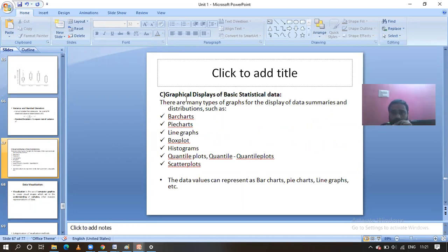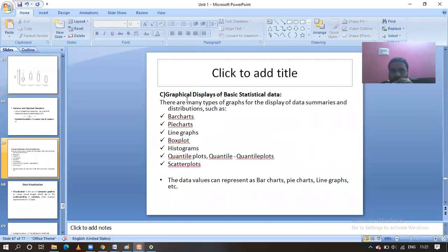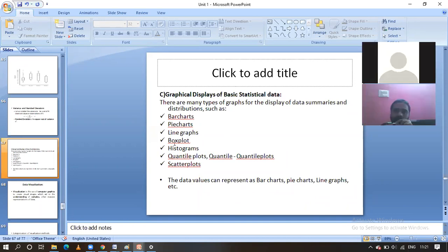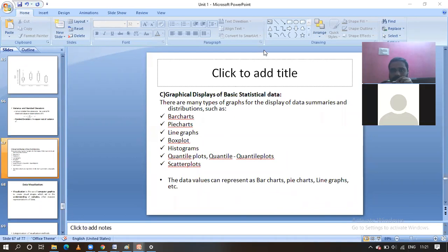Earlier we left out one thing, the graphical display. To represent statistical data in a graphical way, we are going to use bar charts, pie charts, line graphs, box plots, histograms, and represent the information with all of these. This is the continuation of statistical data representation. We saw centralized representation, next how the data is dispersed, and the third is graphical representation, guys. Graphical display of basic statistical data: bar charts, pie charts, line graphs, plot graphs, histograms.